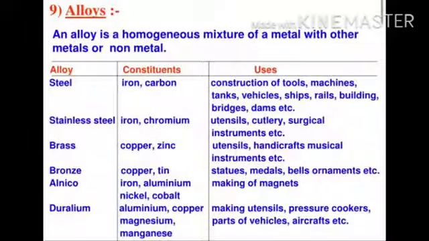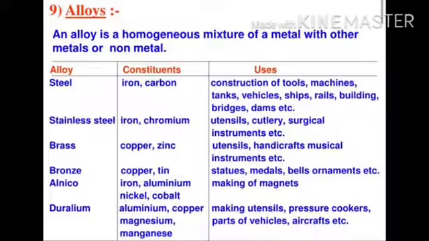Now see, there are some alloys I will discuss with you. An alloy is a homogeneous mixture of a metal with another metal or a non-metal. Alloy steel: constituent substances are iron and carbon. It is used in the construction of tools, machines, tanks, vehicles, ships, railway tracks, etc.